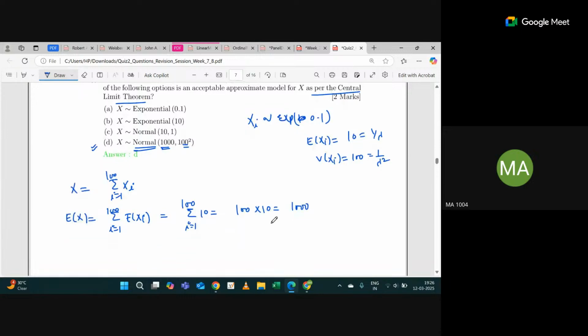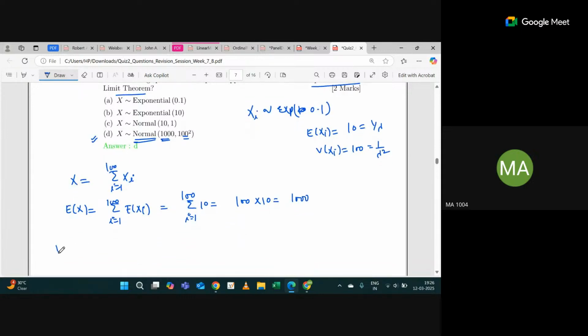And variance of x will be the summation of variance of each xi, which is 100 into 100, that is 100 square. So that's why option number D is correct. Is this clear?